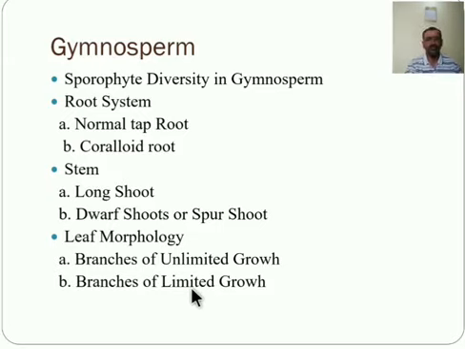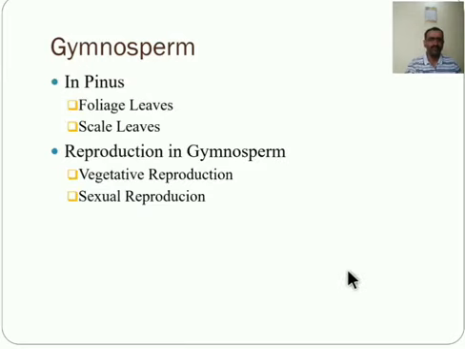Each spur shoot of the Pinus bears 1 to 5 needles on them. These needles are wrapped by thin membranous scales. In Pinus, there are two types of leaves: foliage leaves and scaly leaves. Foliage leaves are green, acicular and needle-like, and they are borne on the dwarf shoot.